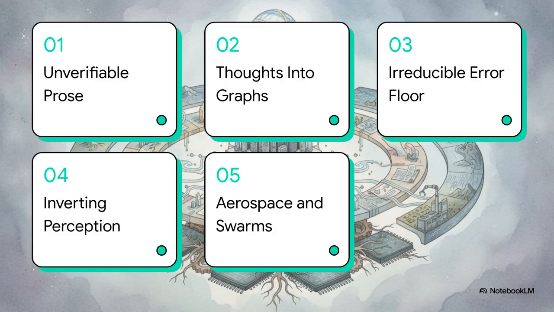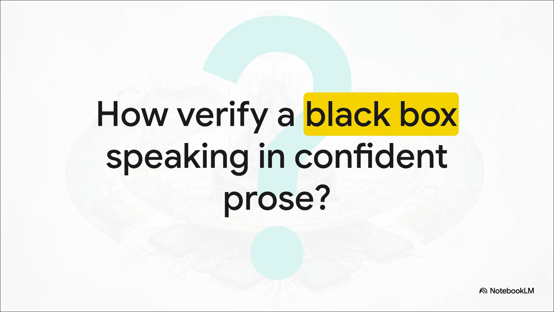Okay, here's our roadmap for today. We'll quickly hit the unverifiable prose problem, distilling thoughts into graphs, the irreducible error floor, inverting spatial perception, and finally, governing airspace in swarms. So we have to kick things off with the fundamental flaw of modern AI.